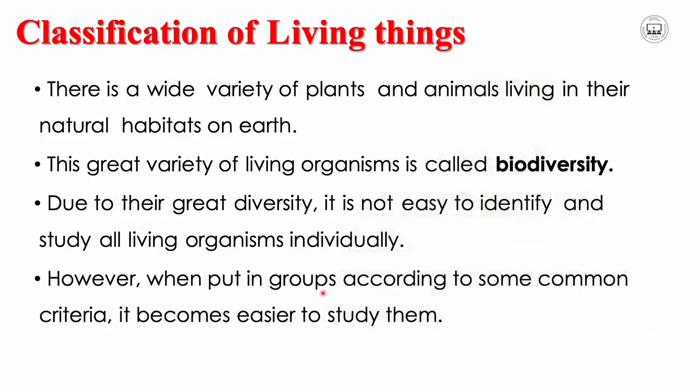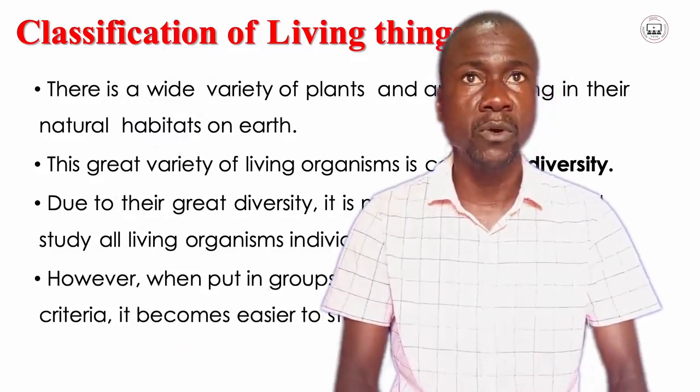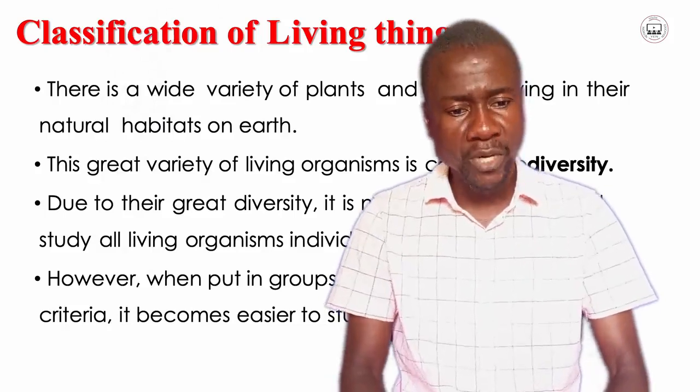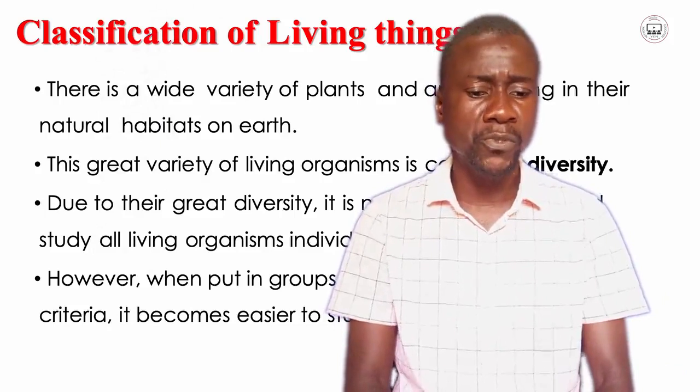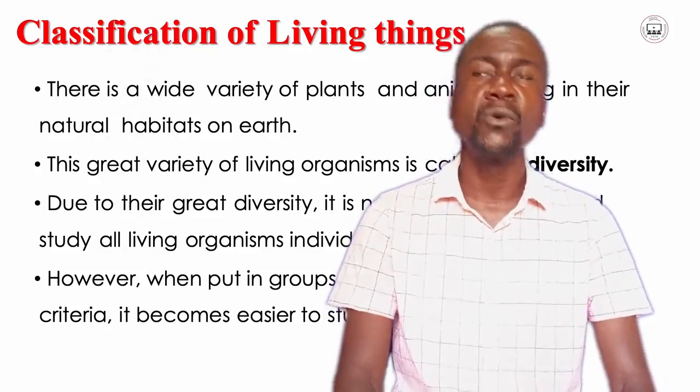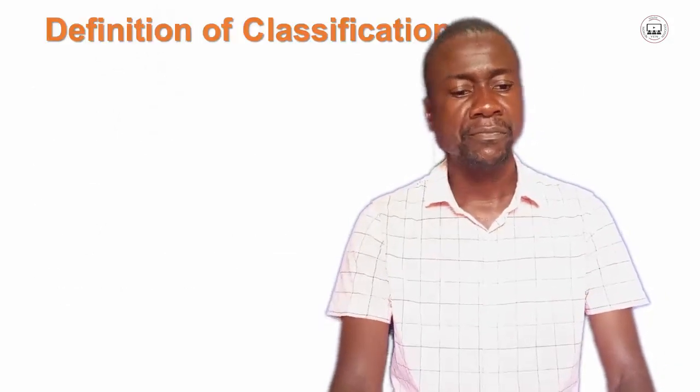However, when putting them in groups according to some common criteria, it becomes easier to study them. This is more and more important as we wish to classify living things. So if they are put into groups, it becomes easier to study them.